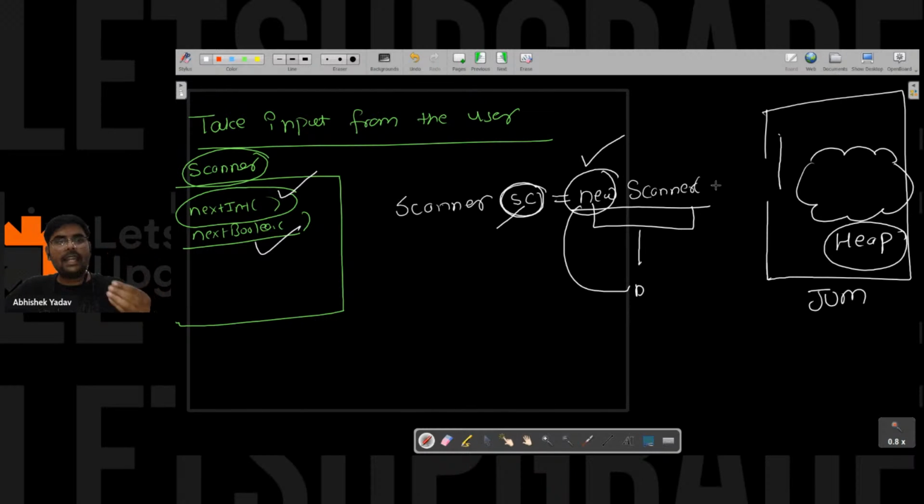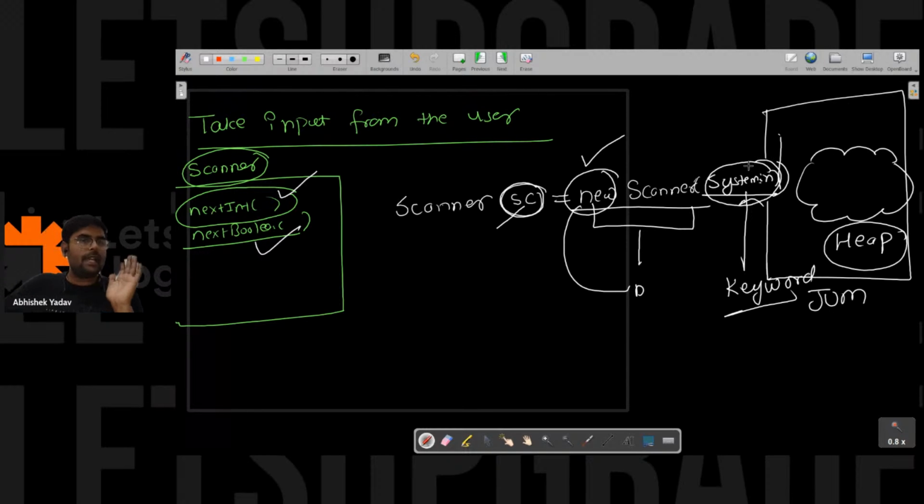Since I have to take input from the keyboard, I will write System.in. This tells us from where we have to take the input from the user. Everyone is clear? Yes or no? Please write in the chat.